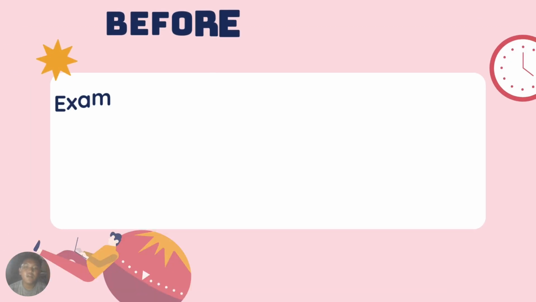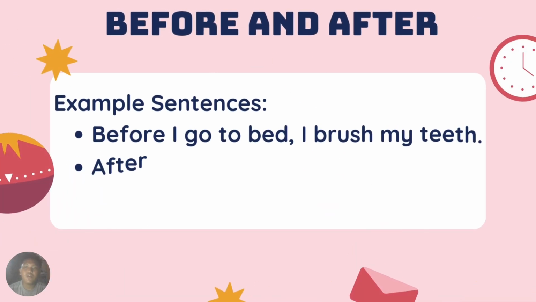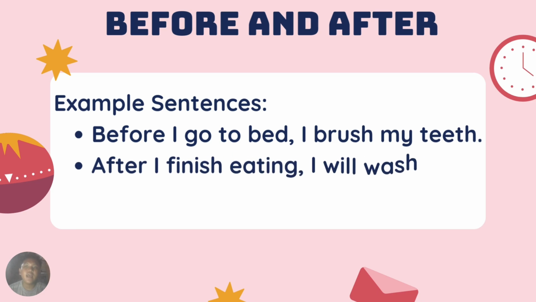Next is before and after. We use before for an action that happens first and after for an action that happens later. Example, before I go to bed, I brush my teeth. After I finish eating, I wash the dishes.